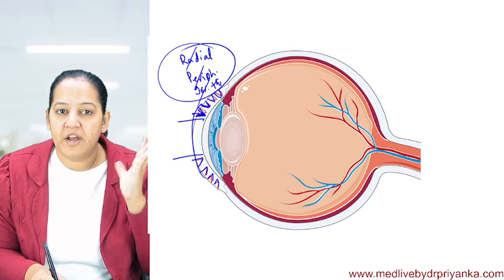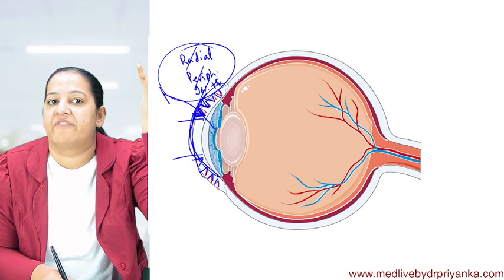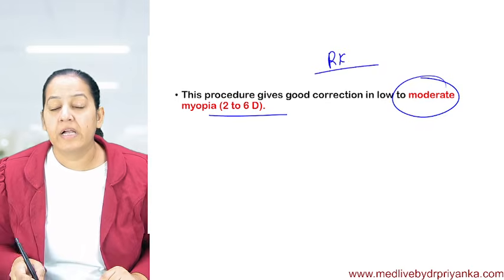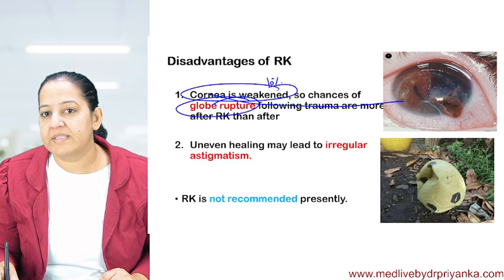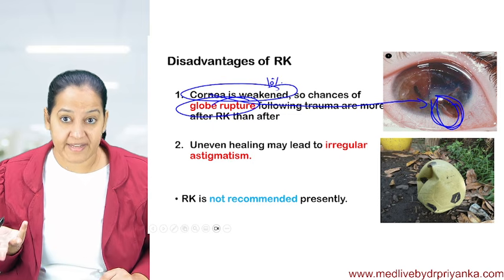Now see here, there are incisions over here. So the cornea is very weak. At any point, it can rupture and everything can come out. The lens can come out, everything. It is known as globe rupture. You can see here, globe rupture, the lens is coming out. Sometimes the globe rupture can take place.